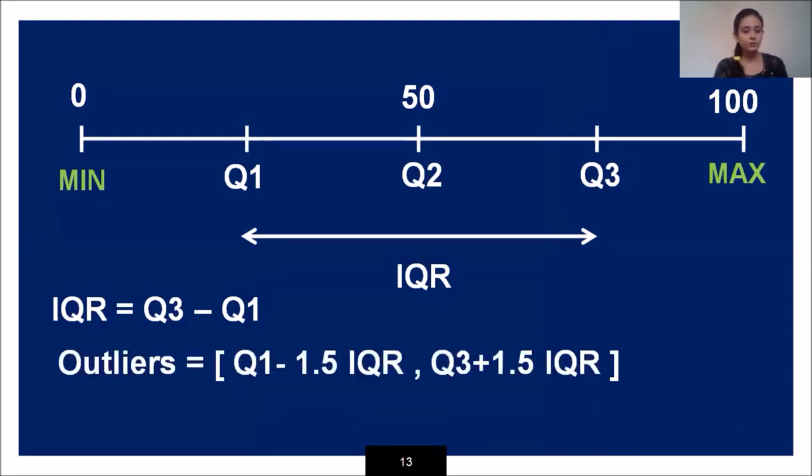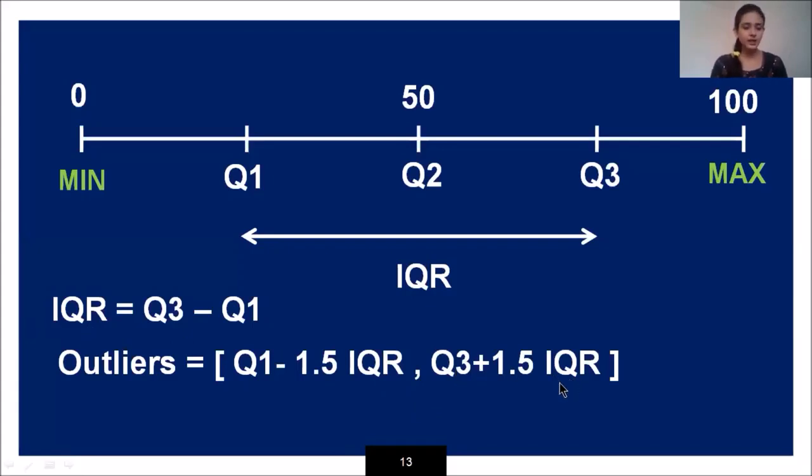And what are the outliers? You have the range of the outliers. This square bracket indicates the range. It has the formula Q1 minus 1.5 into IQR, comma, Q3 plus 1.5 into IQR.